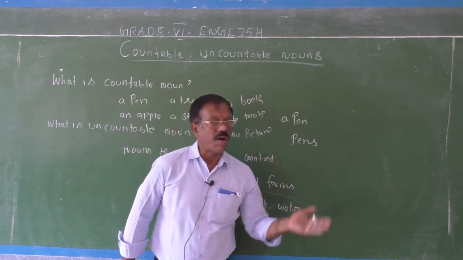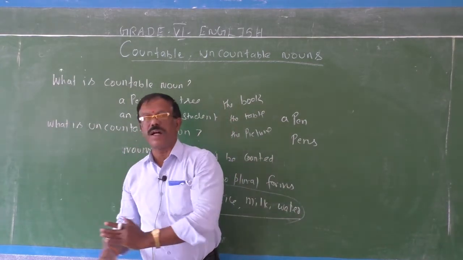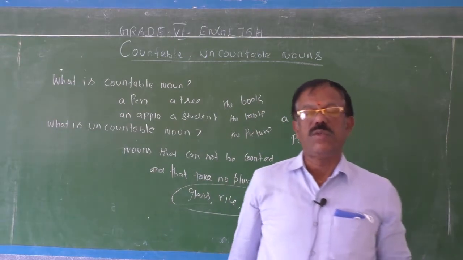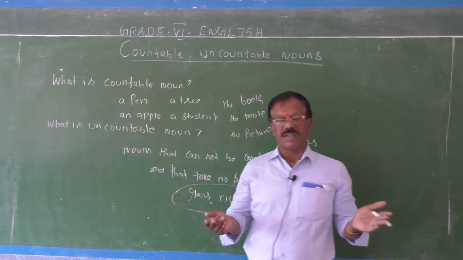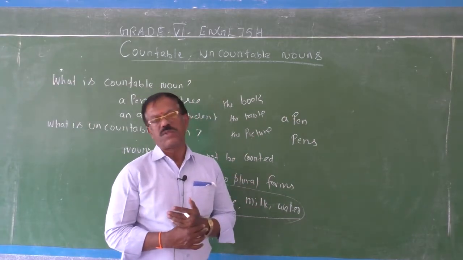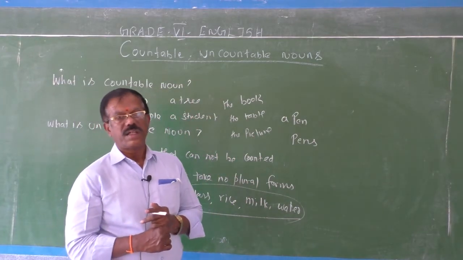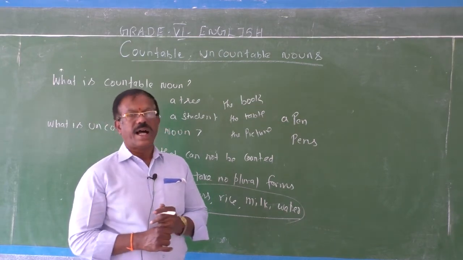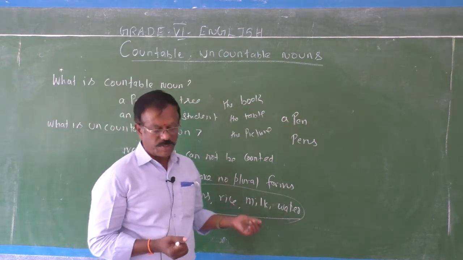There are some articles, there are some determiners which can be used only before uncountable nouns. You can't just mix these articles and determiners.